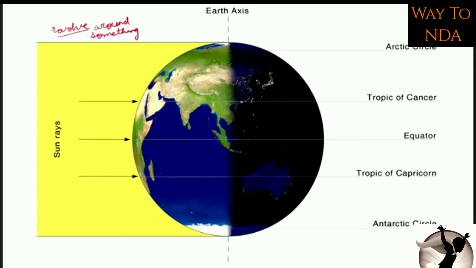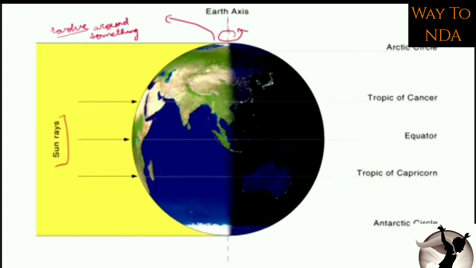And rotation means to rotate around yourself only, to rotate around your own axis. So this is the axis and you rotate around your own axis, so this is called rotation. And revolution is when it revolves fully around the sun. So this is the sun and the earth is revolving around the sun and rotating around its own axis. These are the two basic concepts which you should remember.